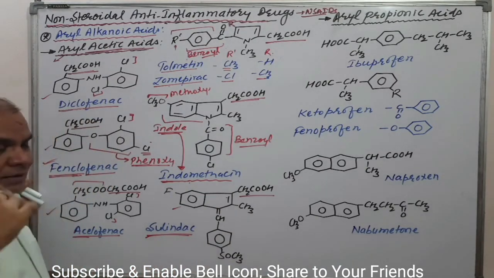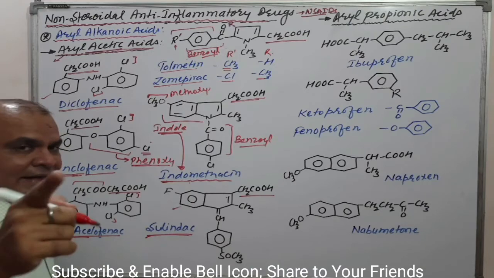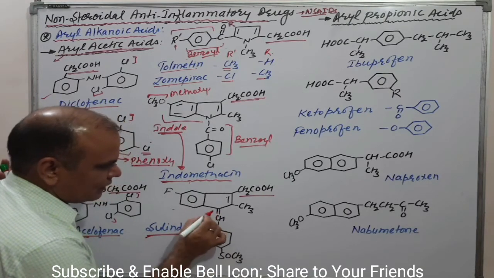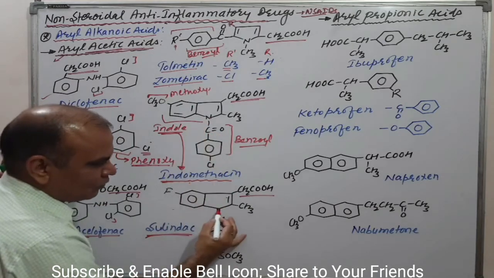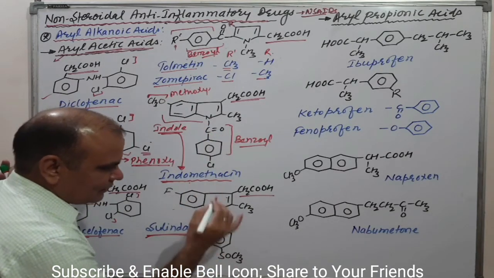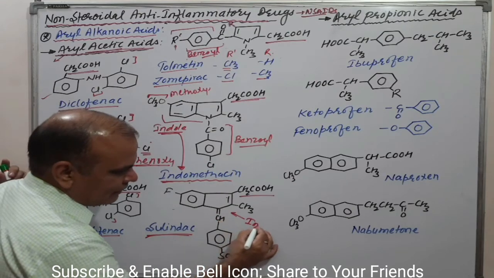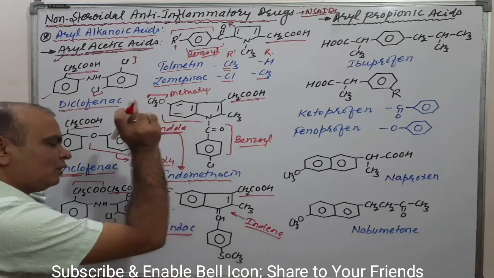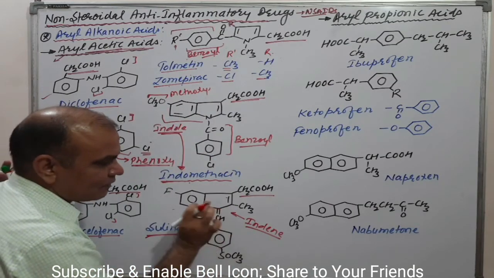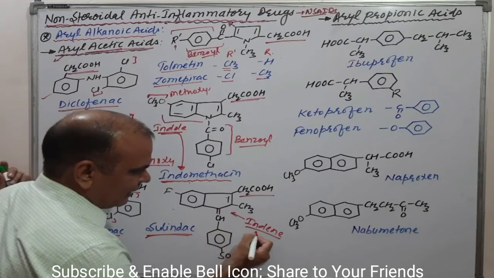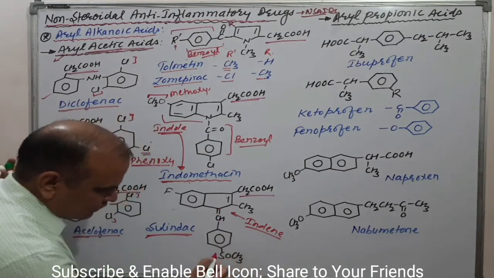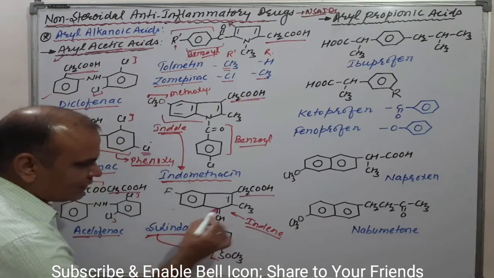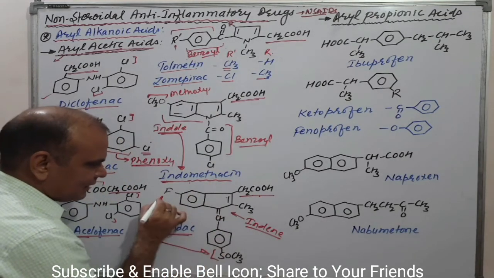Sulindac is not an indole derivative, but it is an indole analog. In this ring system here, nitrogen is there. Here there is no nitrogen, but carbon is there. That's why it is known as indene. This is known as indene, and because it is the analog of indole, it has a carbon group. And next here, a sulfur group is there, that's why it is sulindac. This is the sulindac, as well as acetic acid and fluorine.